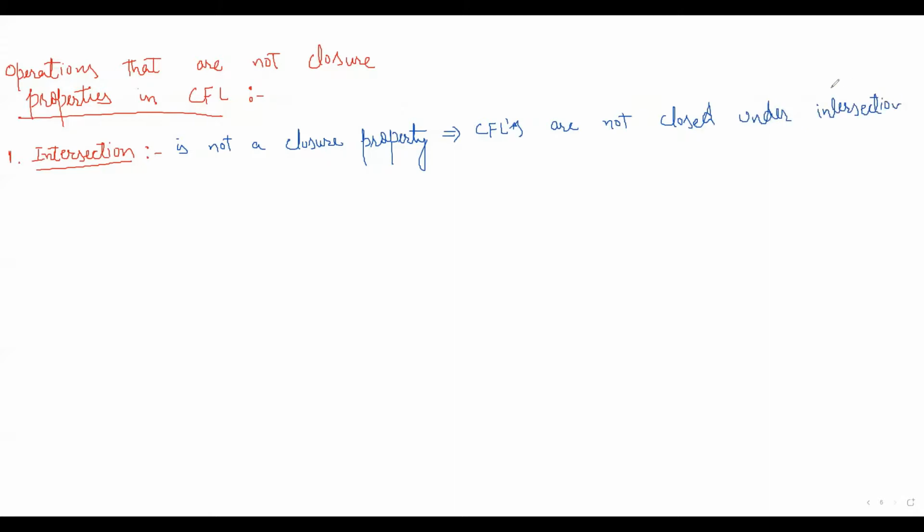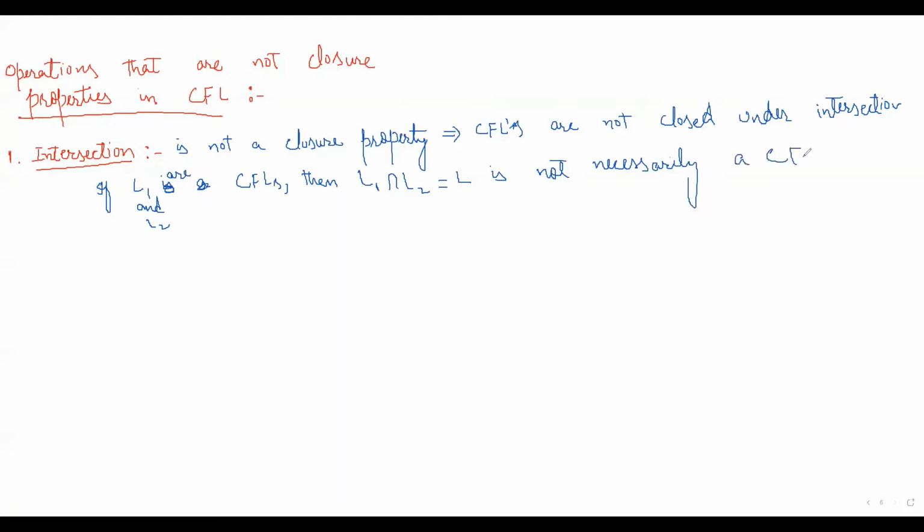So what does that mean? It means that if L1 and L2 are context-free languages, then L1 intersection L2, let's say L, is not necessarily a context-free language. How will we prove it?